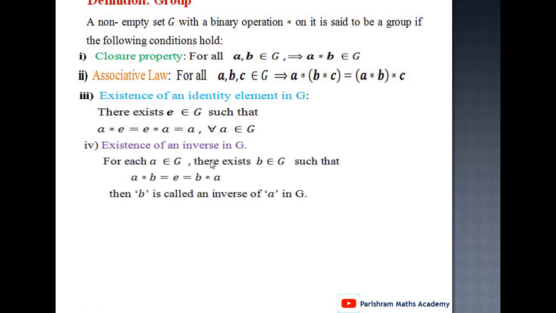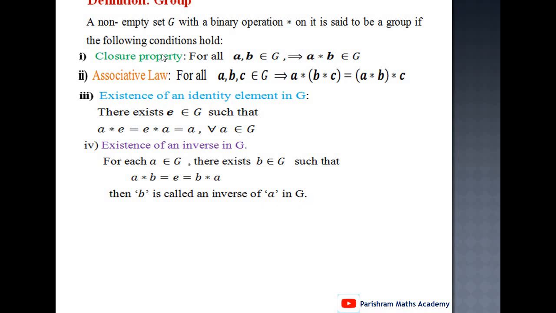Then, existence of inverse in G. For each a belongs to G, there exists b belongs to G such that a star b equals e equals b star a, then b is the inverse of a in G. That is, inverse exists in G.